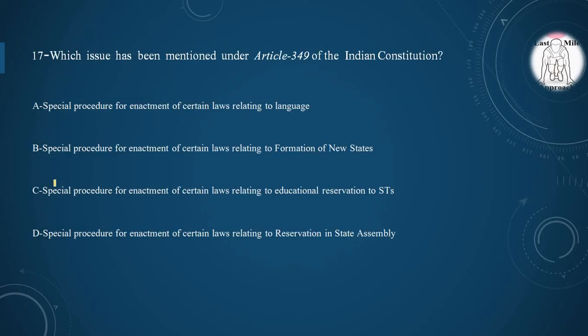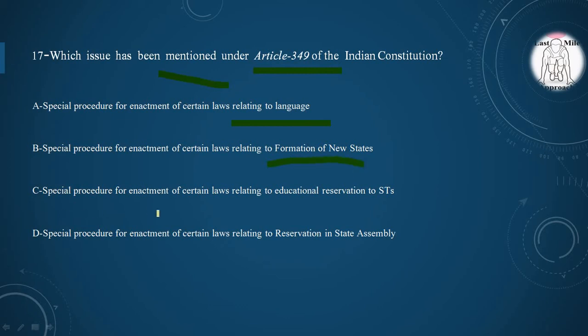Moving to our 17th question, which issue has been mentioned under Article 349 of the Indian Constitution? Option A, special procedure for the enactment of certain laws relating to language. Option B, special procedure for enactment of certain laws relating to formation of new states.